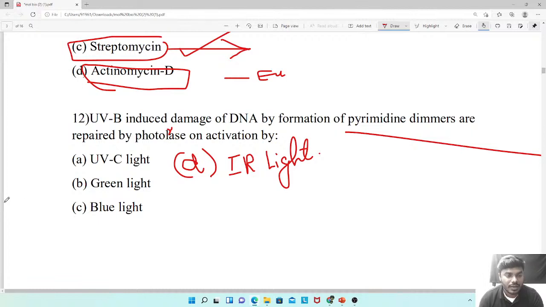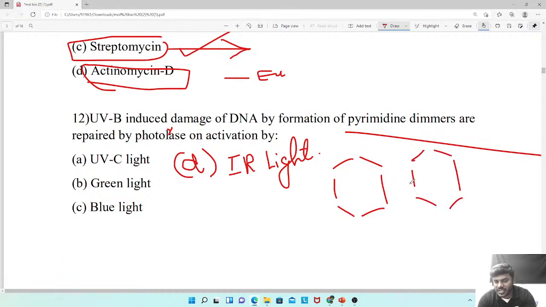No, Prema. No, dear. The damage is only caused by UV light. How can we use UV light once again? See here, this is called what? Pyrimidine dimer, correct? Two pyrimidines associated with each other, especially thymines. This dimer we have to break. How can we break this particular dimer? By a specialized enzyme called photolyase enzyme.